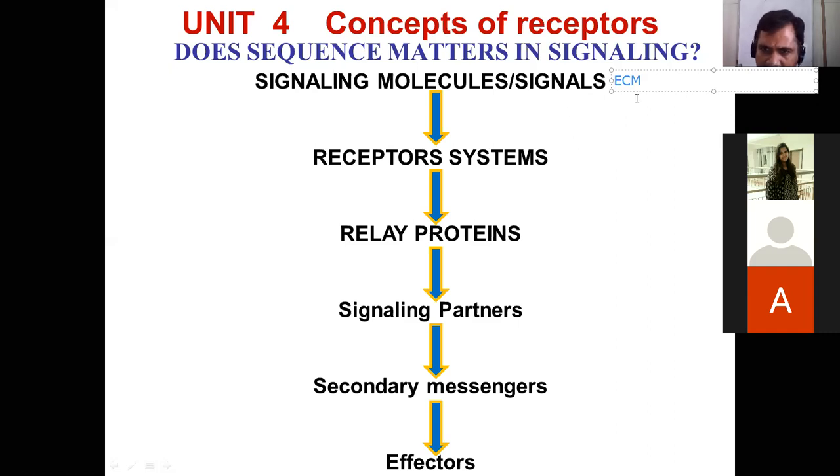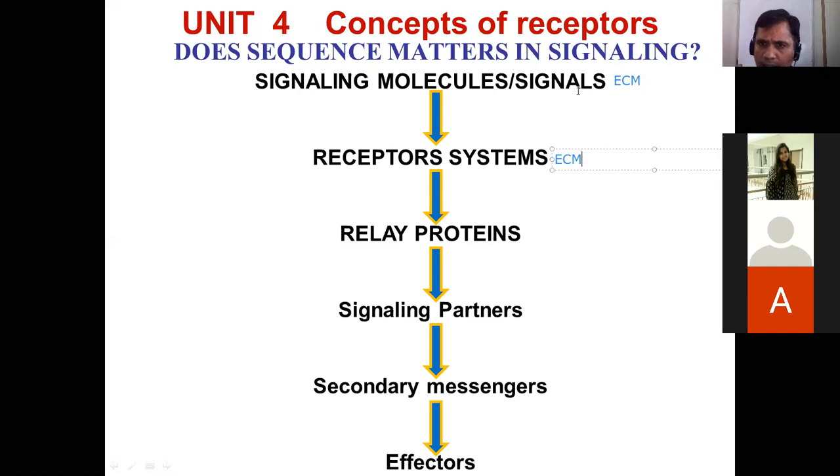Then these receptor systems, the receiving component of receptors, are waiting outside, displayed on the membrane as we discussed earlier. That is also in the ECM. So what is happening here?